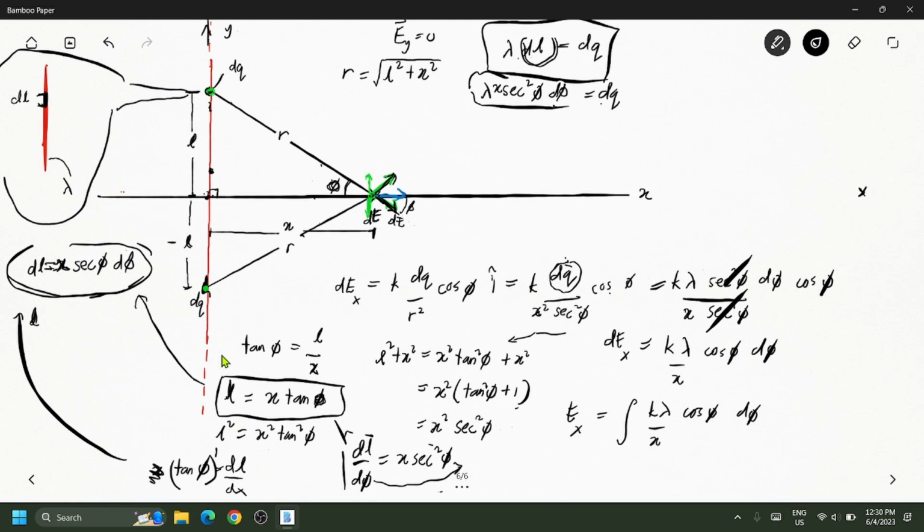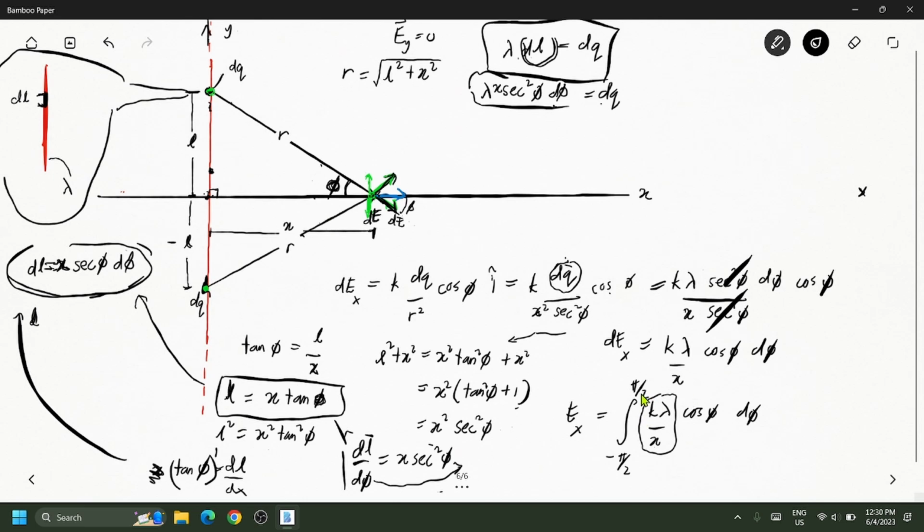Because it is very, very long, the phi here will range from minus pi over 2 to pi over 2. You will discover that the integral will not affect the constant here because x stays the same all the time. Am I right?